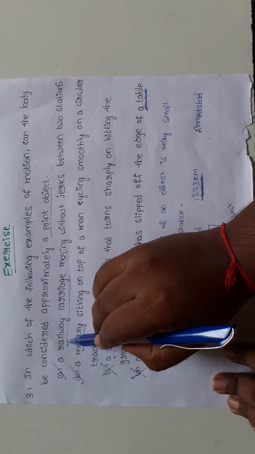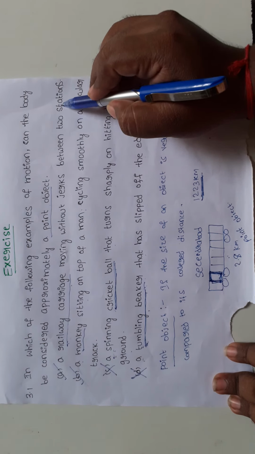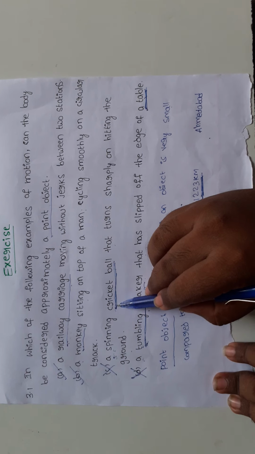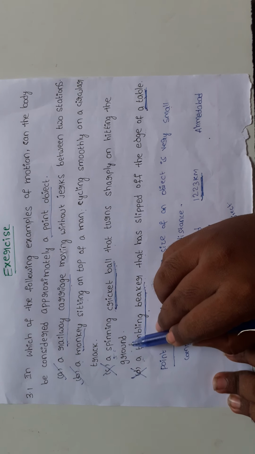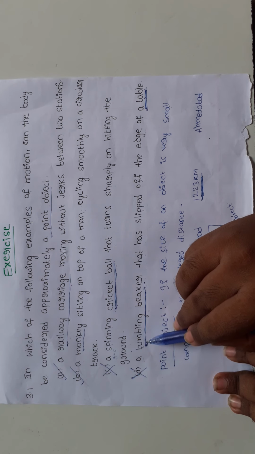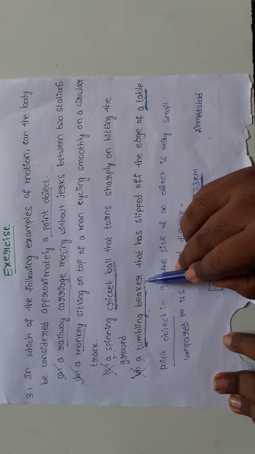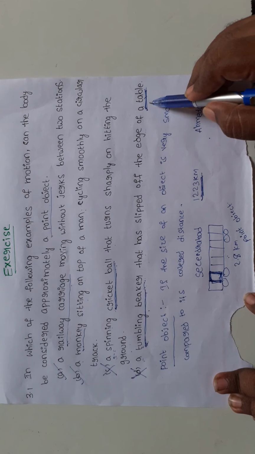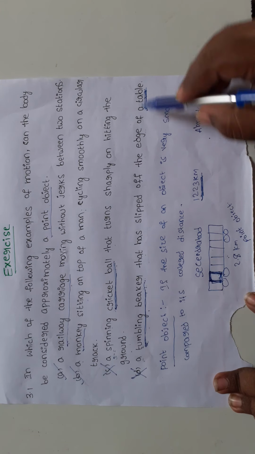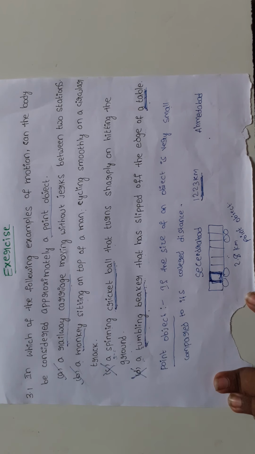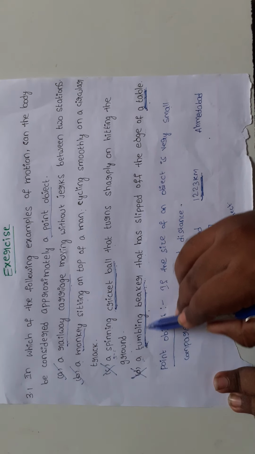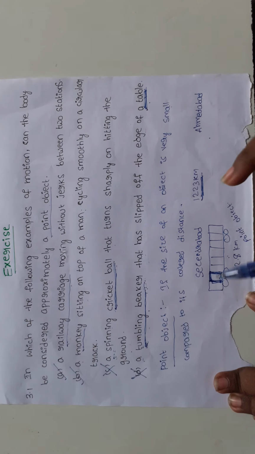So here railway carriage is a point object, monkey is also a point object, but the cricket ball is not a point object because it is in spinning rotatory motion. The tumbling beaker is also not a point object because the size of the tumbling beaker and its travel distance are both equal.